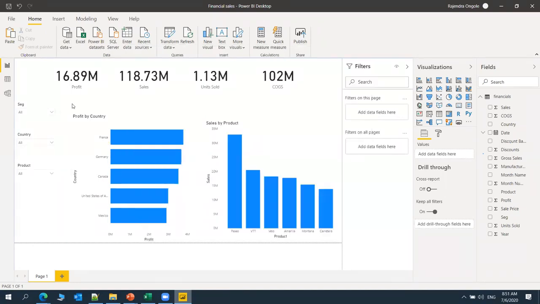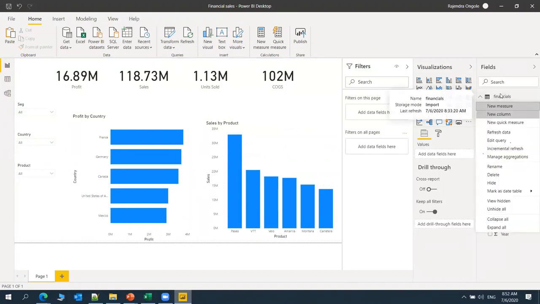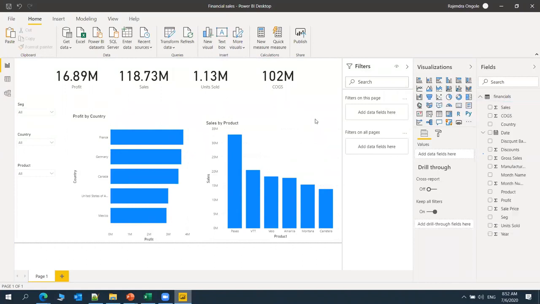Most of the time, we will do the cleaning activities in the query editor. Once we do the cleaning and proper shaping of the data, we can just close and apply, and we will see the visuals here. If the requirement is to see something more as per the business requirement, you want to create one more measure or calculated column, we will create some DAX just by using new column or new measure. That one also I will discuss in the coming days. Any other?